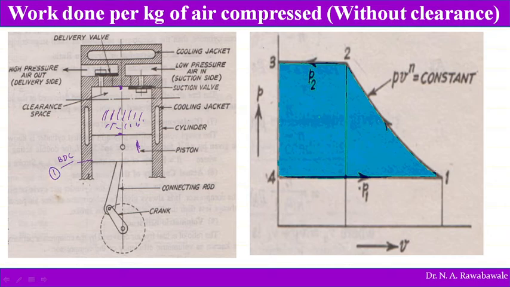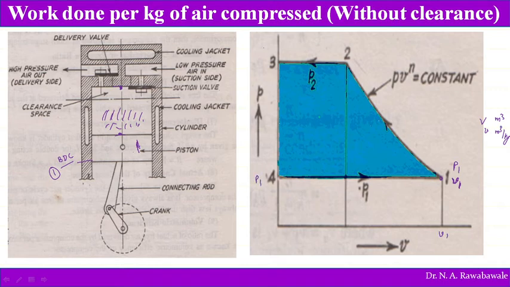Let the pressure of air be P1 and the specific volume be v1. Capital V and small v are different: capital V means absolute volume in meter cube, and small v means meter cube per kg. So let P1 be the pressure and v1 be the specific volume of air at the inlet.